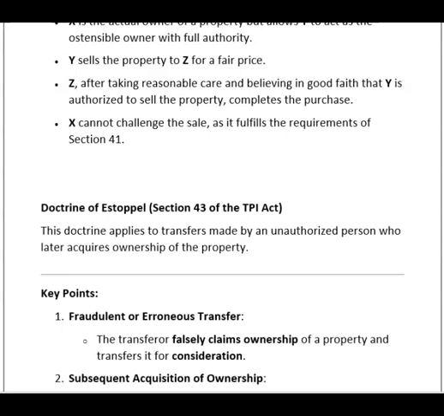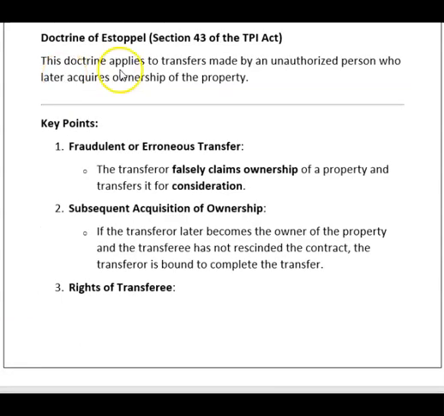Next, the Doctrine of Estoppel. This doctrine applies to transfers made by an unauthorized person who later acquires ownership of the property. Fraudulent or erroneous transfer: the transferor falsely claims ownership of property and transfers it for consideration. Subsequent acquisition of ownership: if the transferor later becomes the owner of the property and the transferee has not resigned the contract, the transferor is bound to complete the transfer.